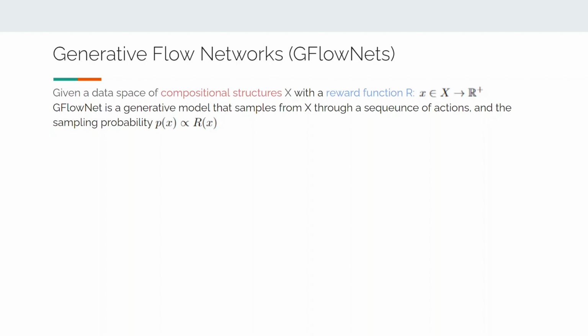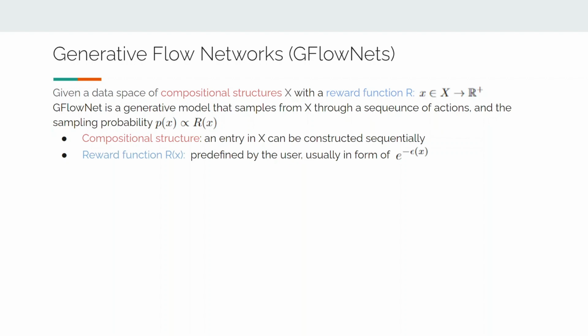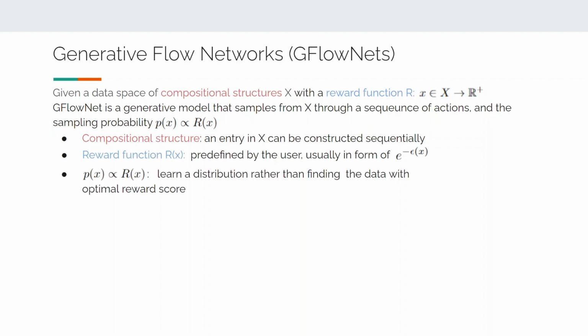Moreover, the sampling probability P is proportional to the reward R. The data space needs to be compositional, which means that an object can be constructed sequentially through a consistent procedure, and GFlowNet will follow such a procedure to sample data. The reward function R is predefined by the user, and the goal of GFlowNet is to sample proportional to the reward rather than obtaining the optimal object.